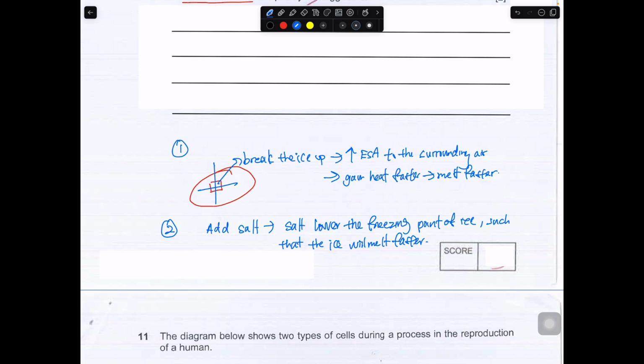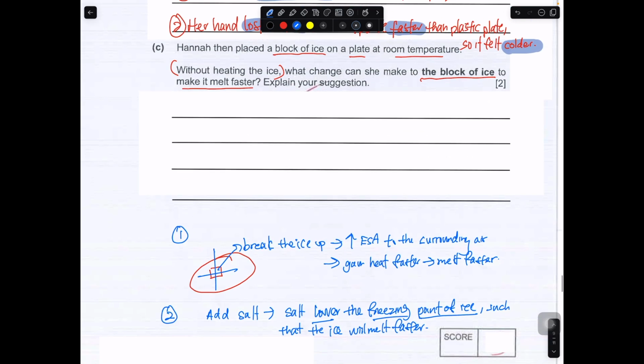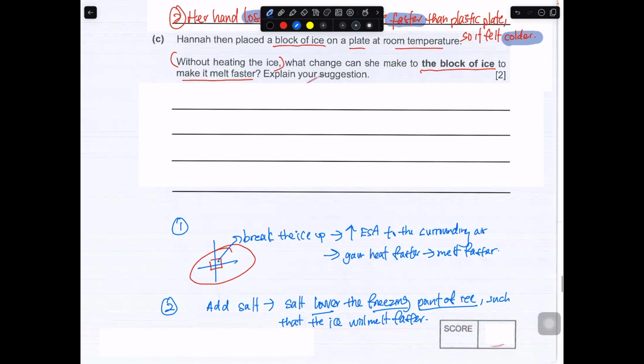Okay, this could be another key point that you want to state. So between these two, just choosing one of the suggestions is good enough.